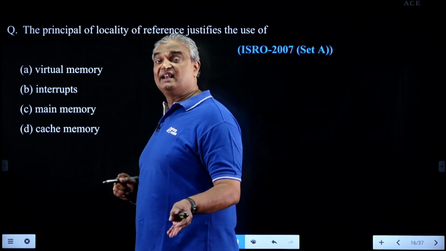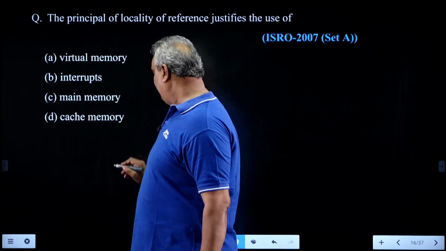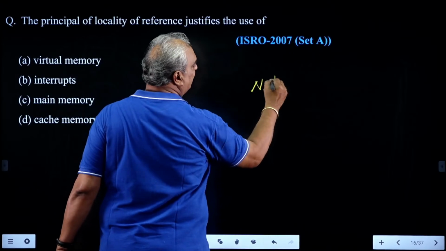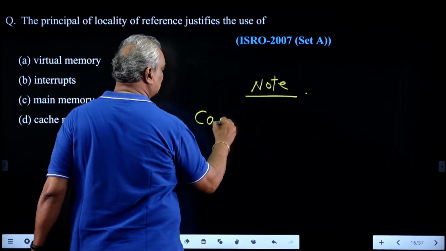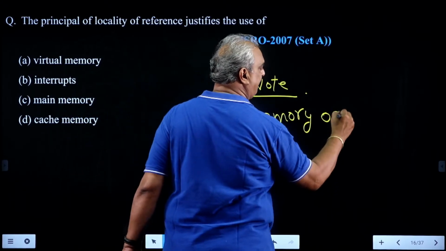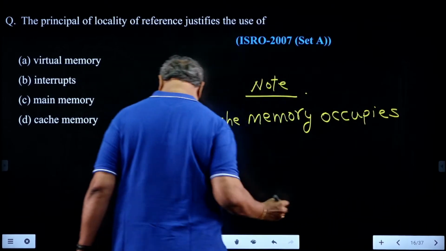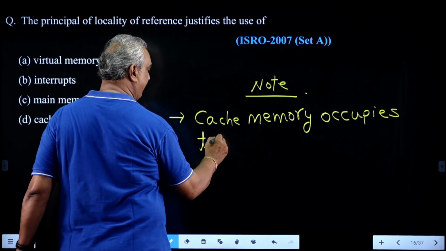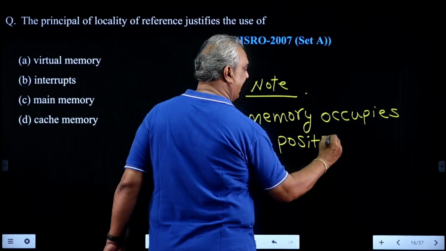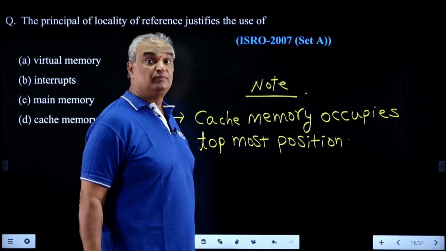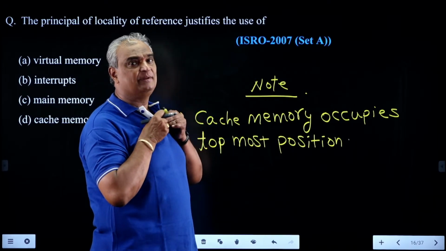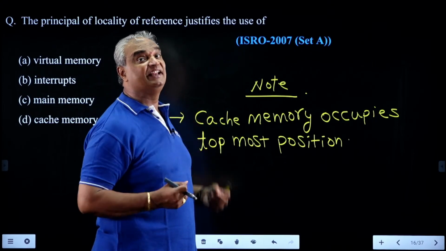The meaning of the question is that locality of reference is provided by cache, because in a computer system cache memory occupies the topmost position, and cache memory is used to store the currently executing files, meaning the locations of the current program execution. Because of that reason, it provides the locality of reference.